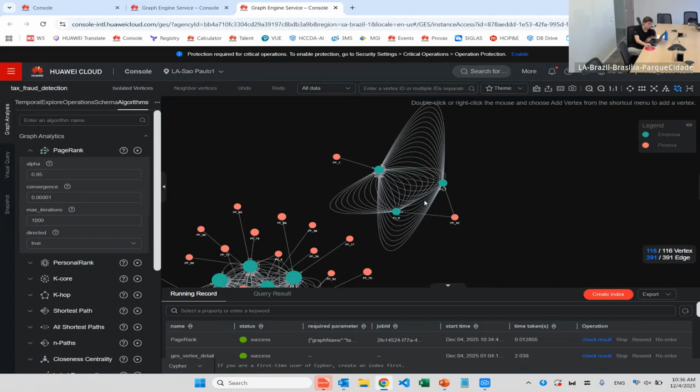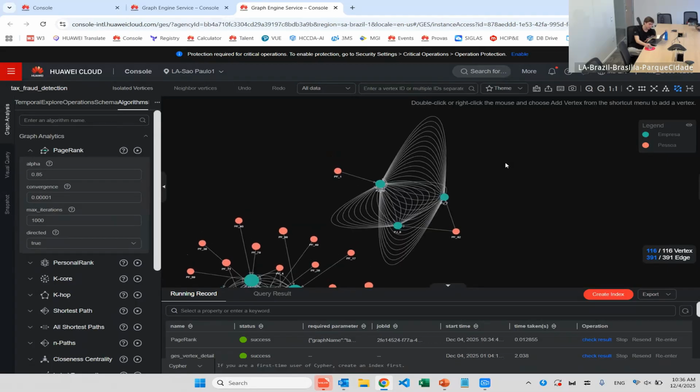These companies only issue invoices to the company 10, and the company 10 is owned by person 1. This is, we can't say it's a fraud, but it calls our attention because it might be, right? So this scenario is weird.